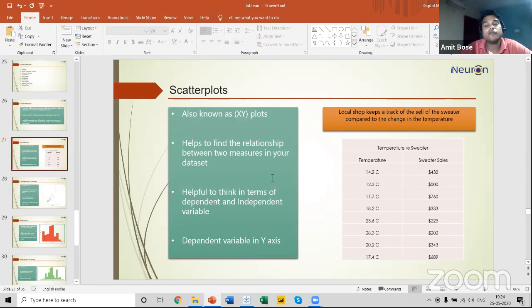Now let me give you one more scenario. As your income increases, your expense also increases. It's a normal human trend, right? If your income increases, your expense also increases. So here, income and expense are the two values between which we can establish a relationship.